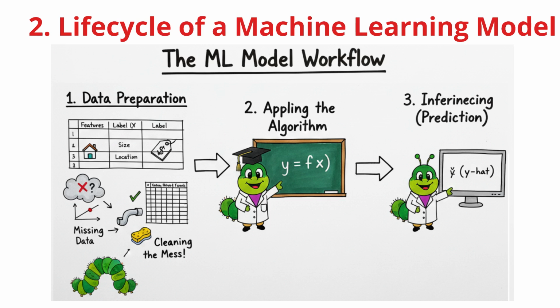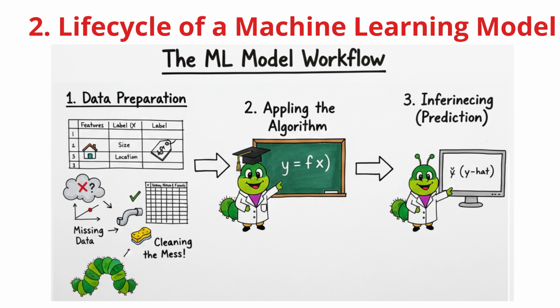Since real-world data is often messy, we have to clean it by filling in missing values or handling outliers that don't fit the trend. Next, we apply the algorithm. Think of the algorithm as a math teacher that studies your data to find the perfect mathematical formula that connects your features to your labels.